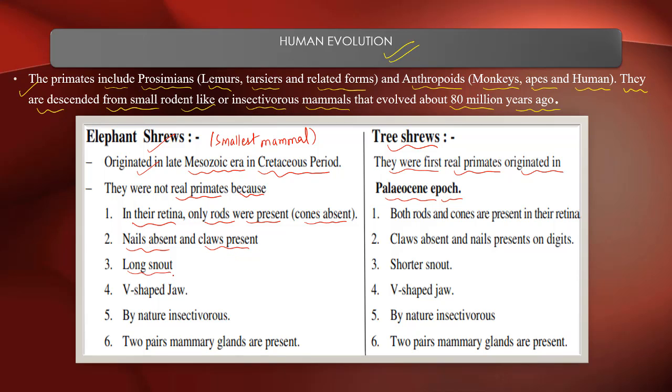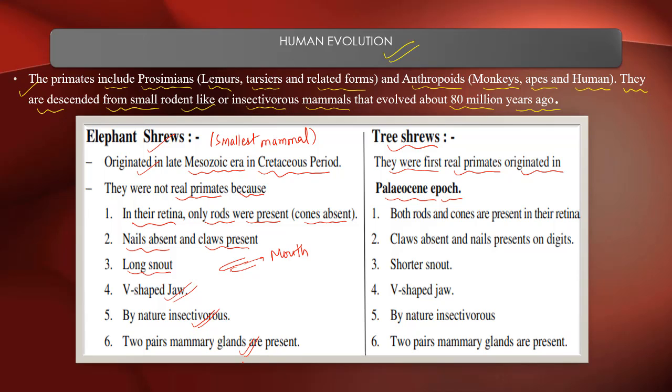They have a long snout, meaning a projection of the mouth, a V-shaped jaw, are insectivorous by nature, and two pairs of mammary glands are present.